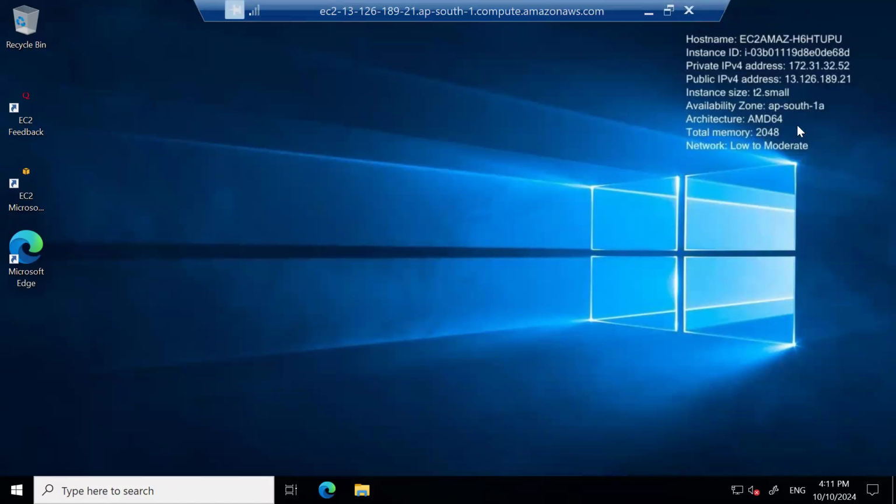See, while launching the instance, what instance type am I selecting? T2.small. It is providing 2 GB. Network performance is low to moderate. Here it is represented on the right side. See that, 30 GB it is providing.